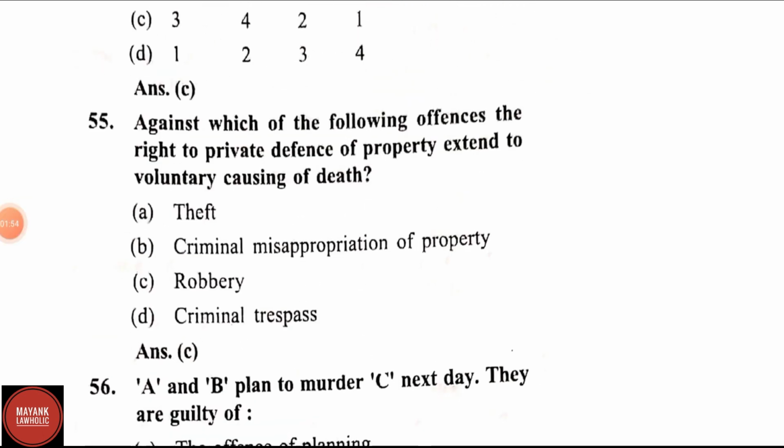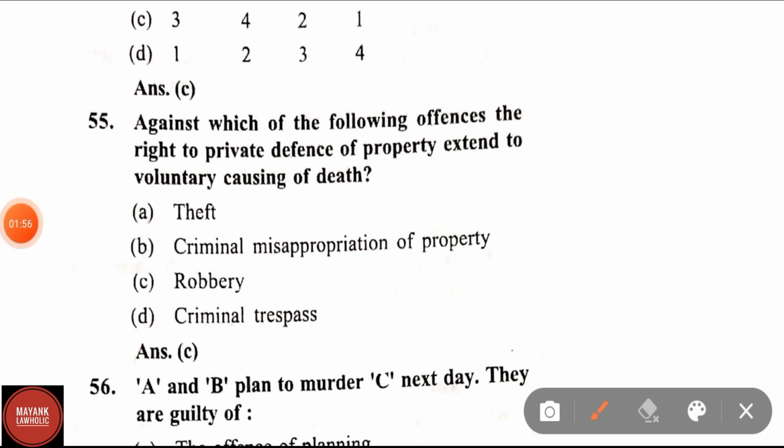Question number 55. Against which of the following offences does the right of private defence of property extend to voluntary causing of death? Options are theft, criminal misappropriation of property, robbery, criminal trespass. It's very easy. Correct answer is robbery. In robbery, the right of defence of property extending to voluntary causing death is provided.